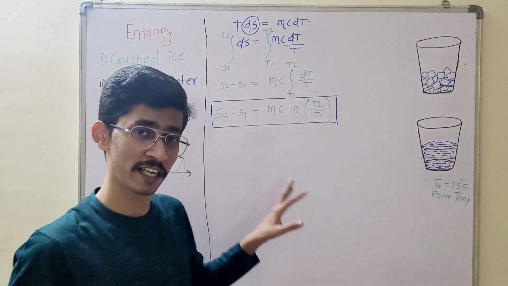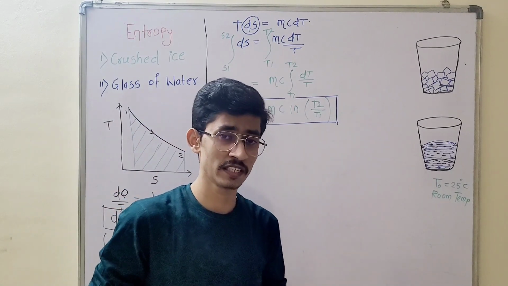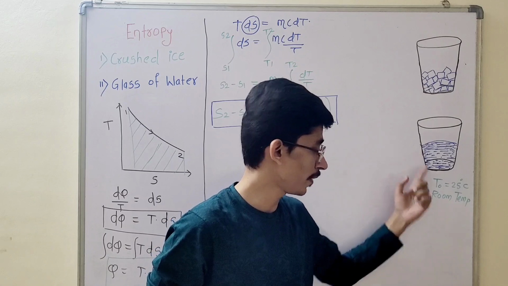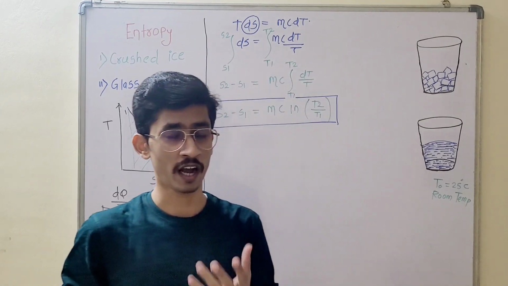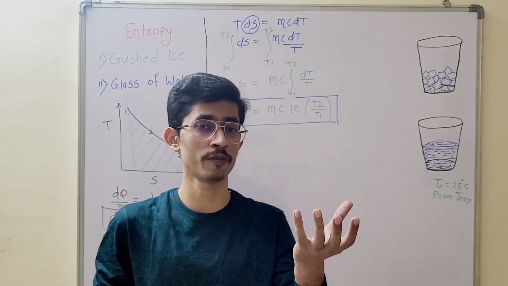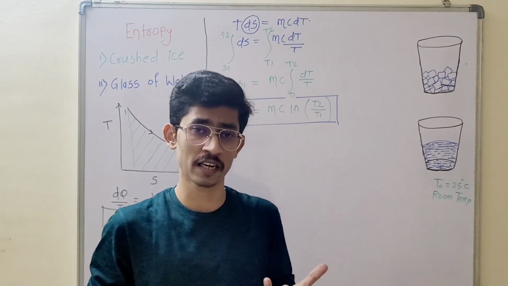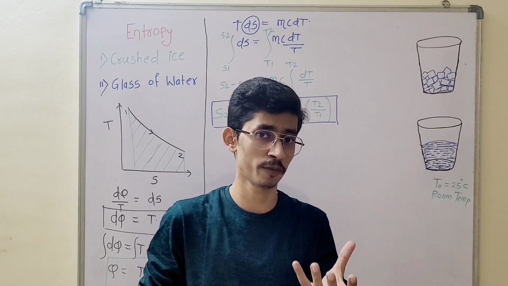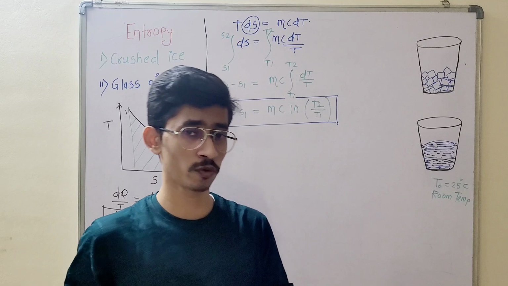You will get the change in entropy in that case, but if they ask what the entropy is at room temperature, or at a particular temperature, there is no need to get confused.